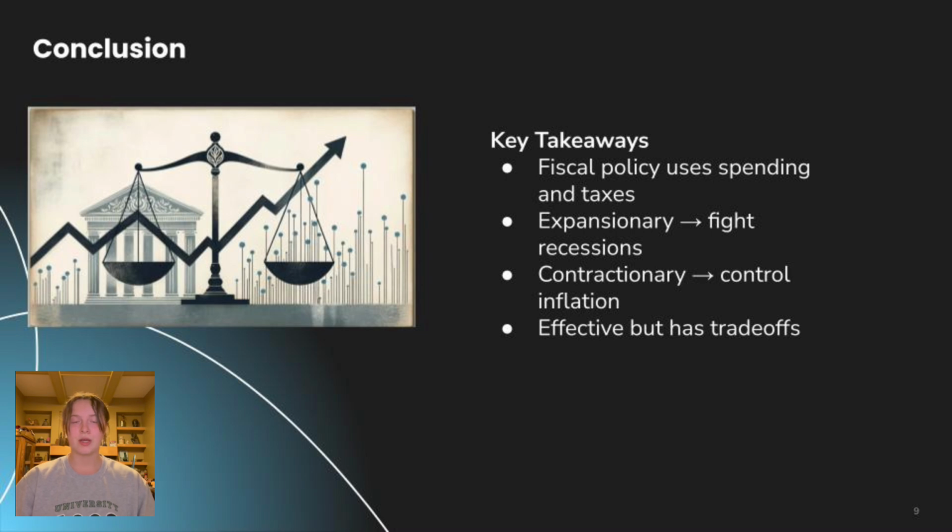In conclusion, fiscal policy is a powerful tool governments use to influence the economy through spending and taxation. Canada's pandemic response showed how expansionary fiscal policy can help stabilize an economy during a crisis, while also highlighting challenges such as higher public debt and policy delays.